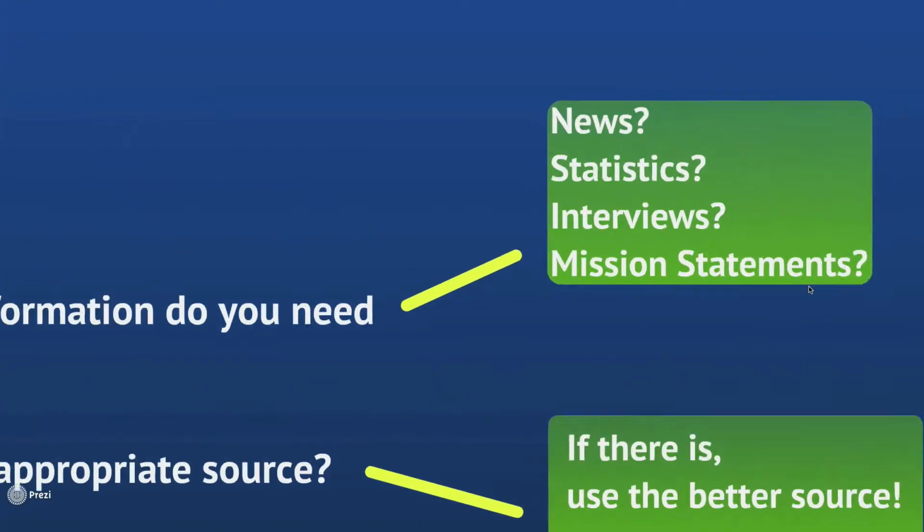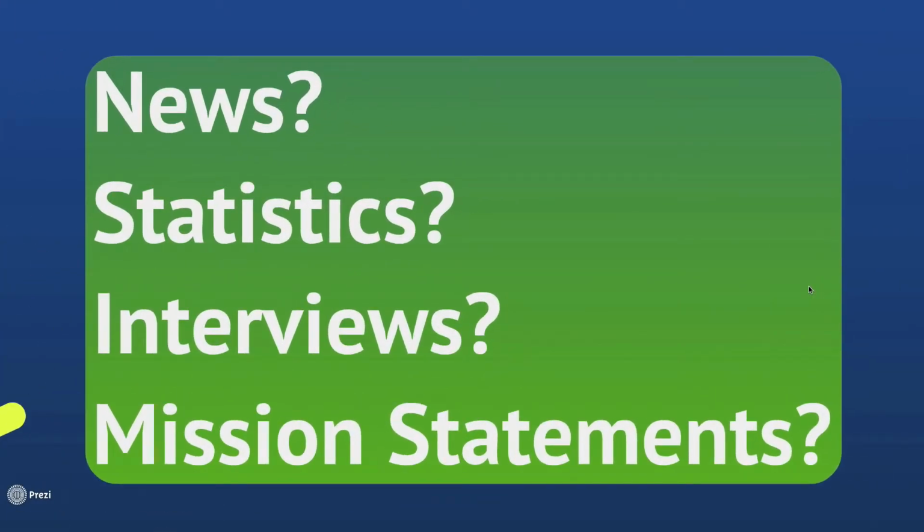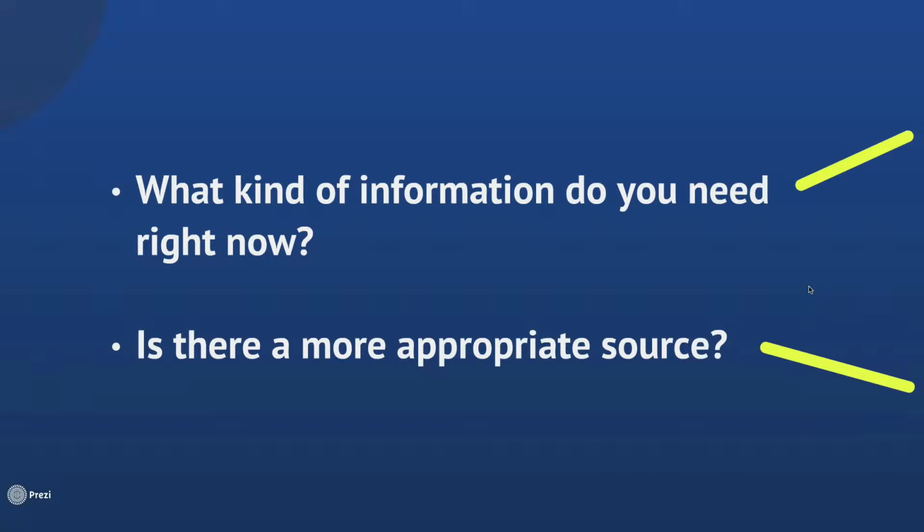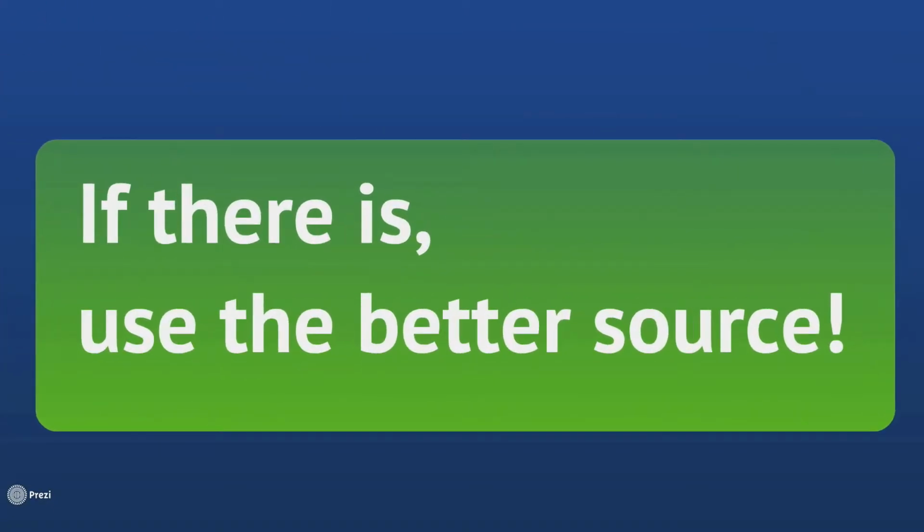If what you're looking for is something in one of these categories, the great likelihood is that that is easy to find online and probably more efficiently found online than it might be found elsewhere. Still, if there's a more appropriate source for that particular kind of information for whatever reason, because you can't verify how current it is, or you're not sure where a particular file came from, if there is a better place to find it, use the better place, even if the internet is easier.